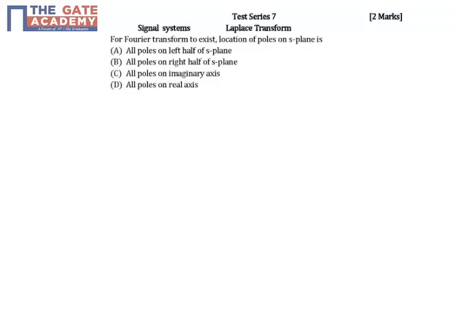So in a given problem, he is asking for a Fourier transform to exist, the location of poles on the S-plane is. So we know that the Fourier transform is nothing but a Laplace transform, because if you see the Laplace transform of any signal, F of s equals the integral from 0 to infinity of e power minus st into f of t into dt, right?